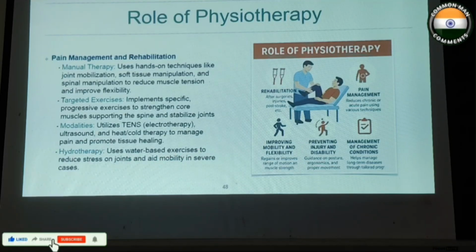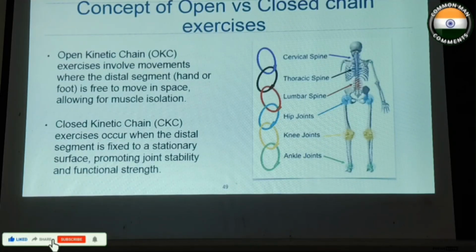mobility in severe cases. Mainly, the role of physiotherapy is for rehabilitation, pain management, improving mobility and flexibility, preventing injury and disability, and managing chronic conditions. So, concept of open versus closed chain.